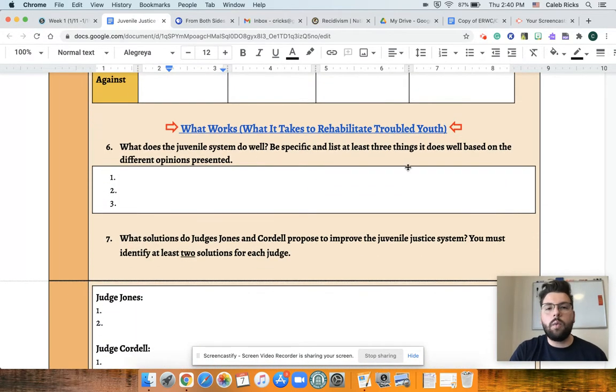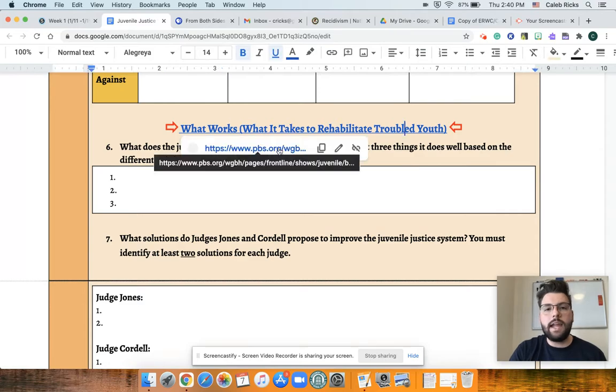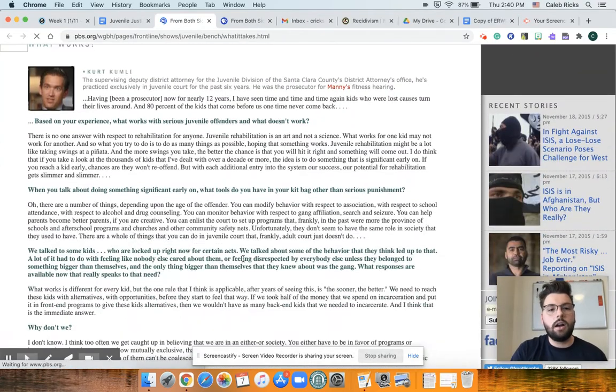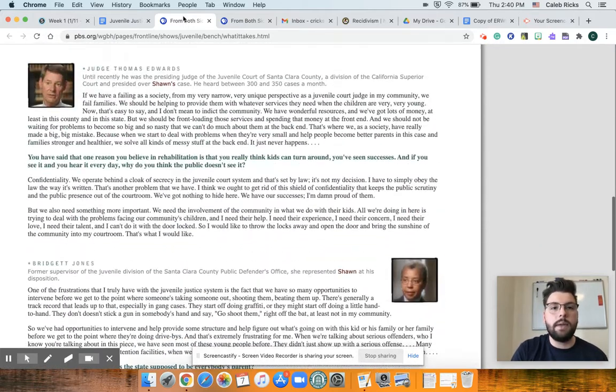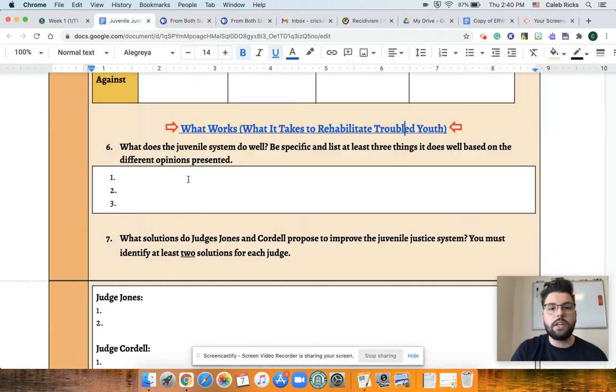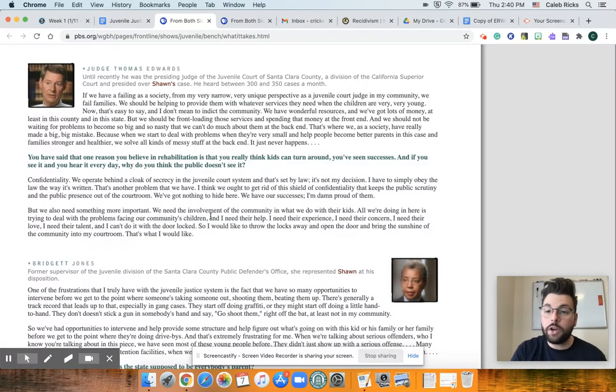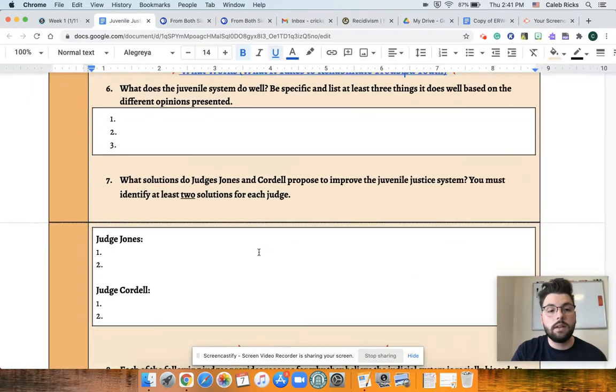After that, what works? Again, another page that you'll visit. Click here. All of the answers, again, are on this page. You're going to read through this web page, and you're going to answer these brief questions. What do juvenile systems do well? Be specific and list 3 things it does well based on the different opinions presented. You can quote from the page, or you can summarize it in your own words.